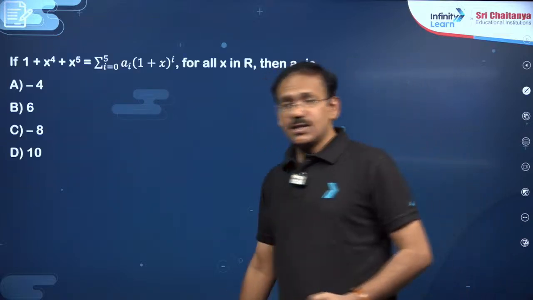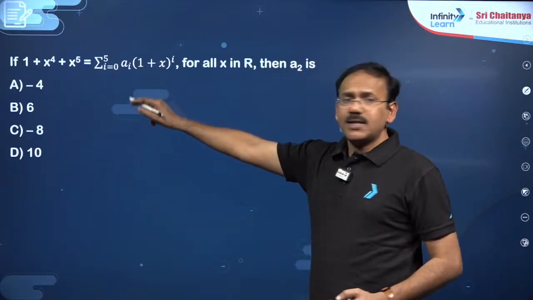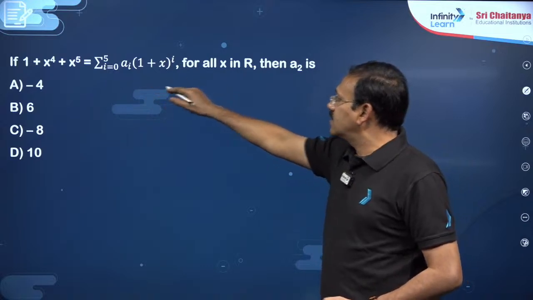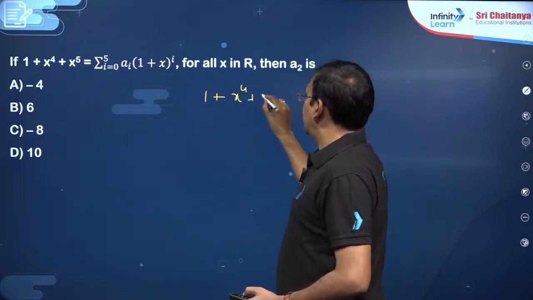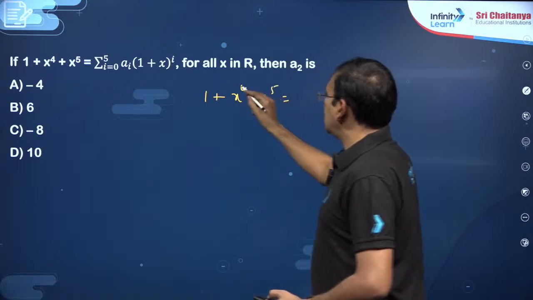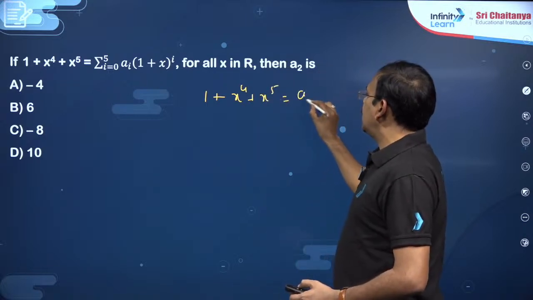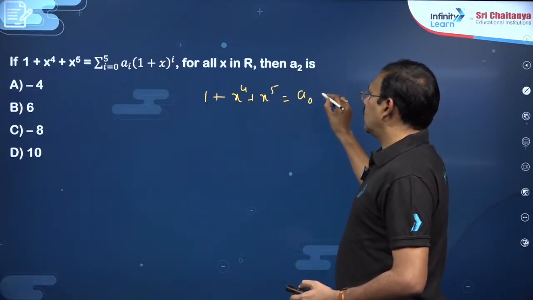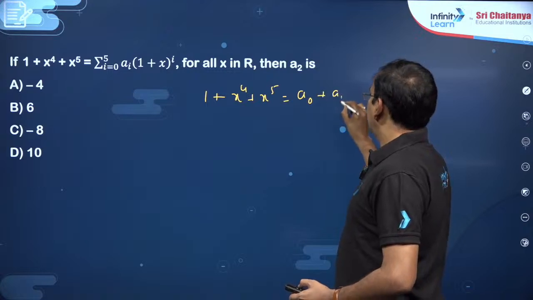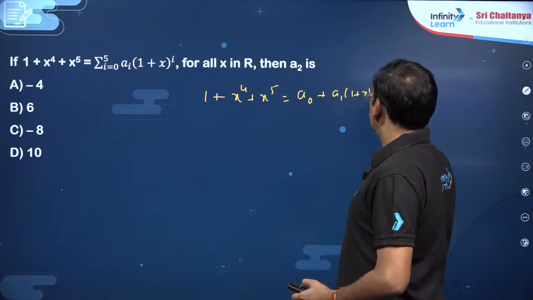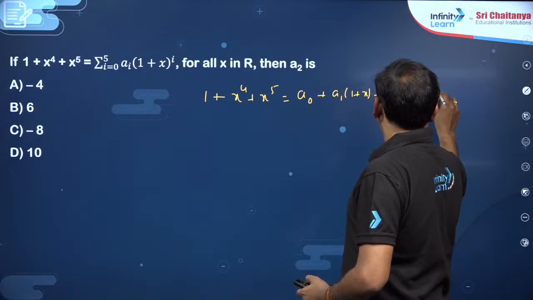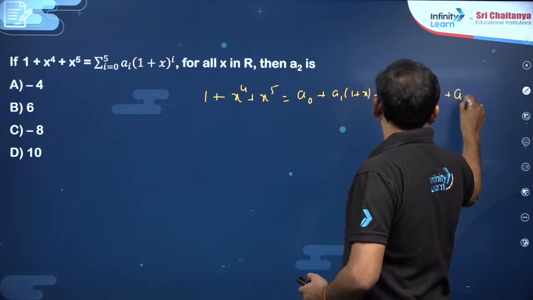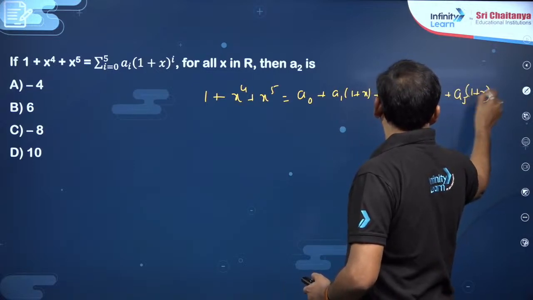Okay, dear students. The next, you see this question, if 1 plus x power 4 plus 1 plus x power 5 is equal to, in this binomial expansion, a naught 1 plus x whole power 0 plus a1 1 plus x plus a2 1 plus x whole square and so on, you will get a5 1 plus x whole power 5.